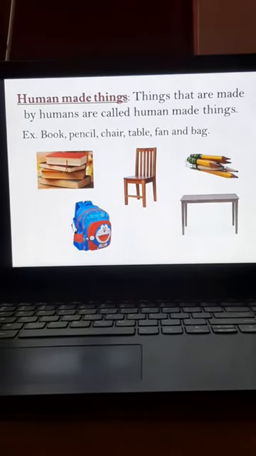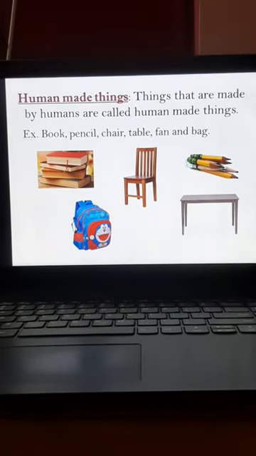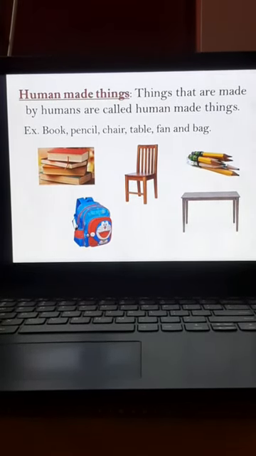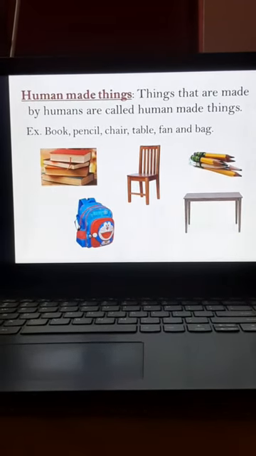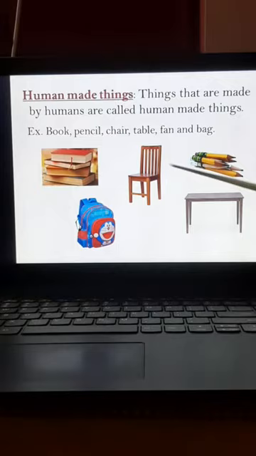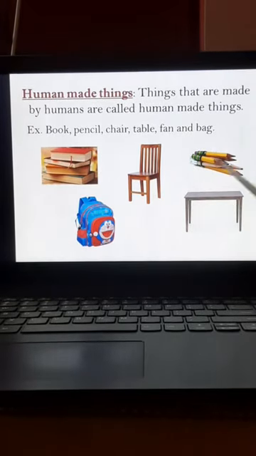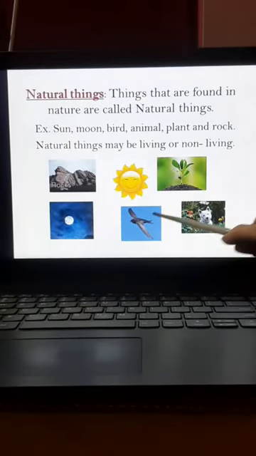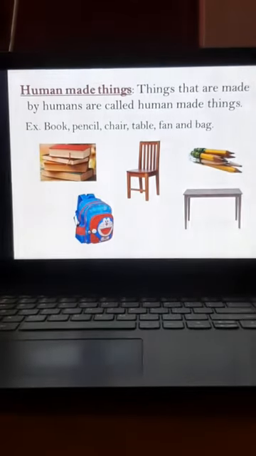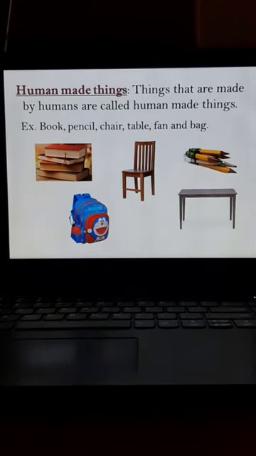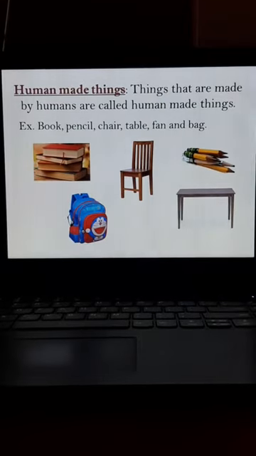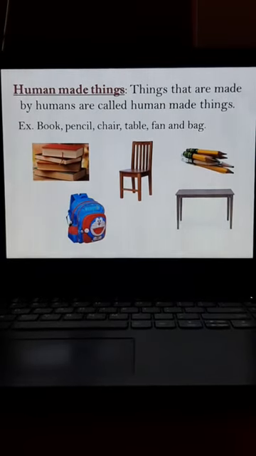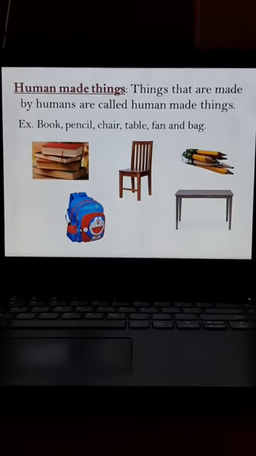And children, all things may be living or non-living, may be natural or human made things, have different sizes, different shapes and also different colors. Now in this picture you could see different sizes, yes, different shapes. Even here there are different shapes and different sizes. But one feature is common among them. What is that? All have mass and they occupy space.